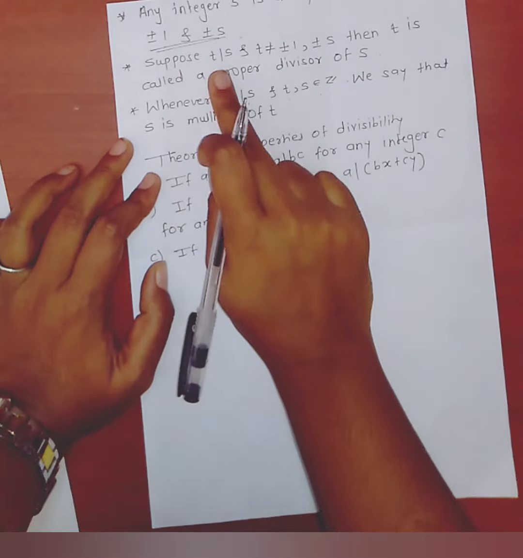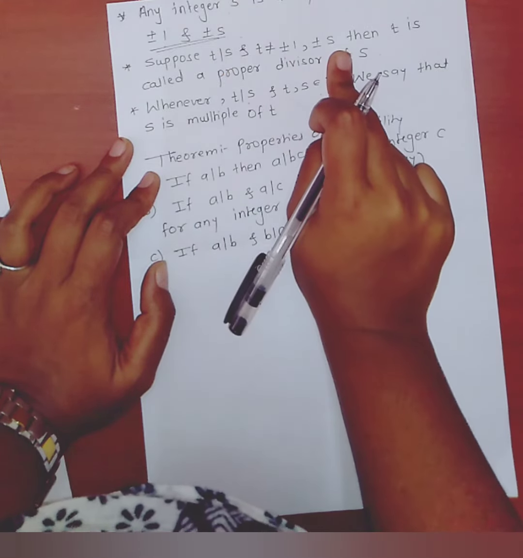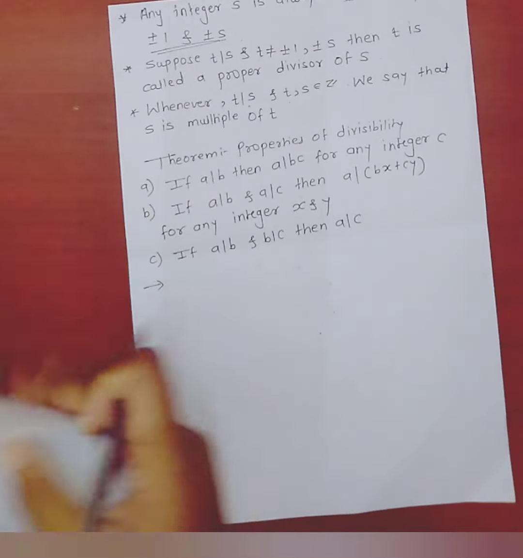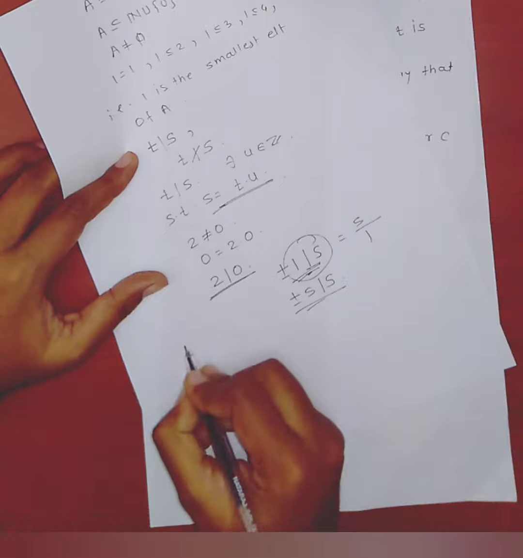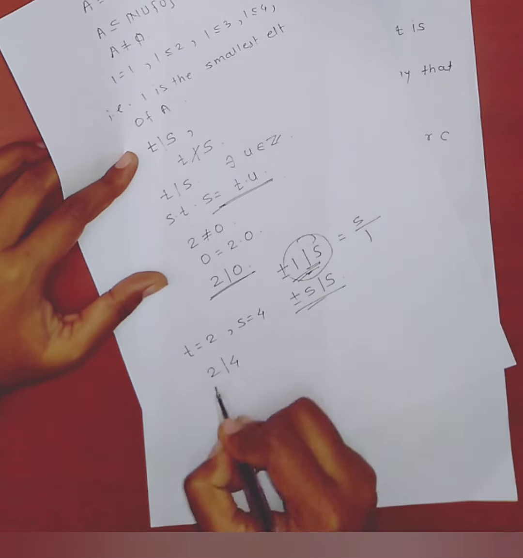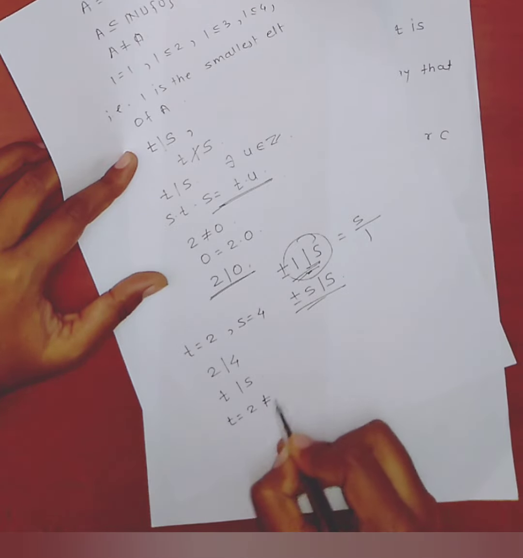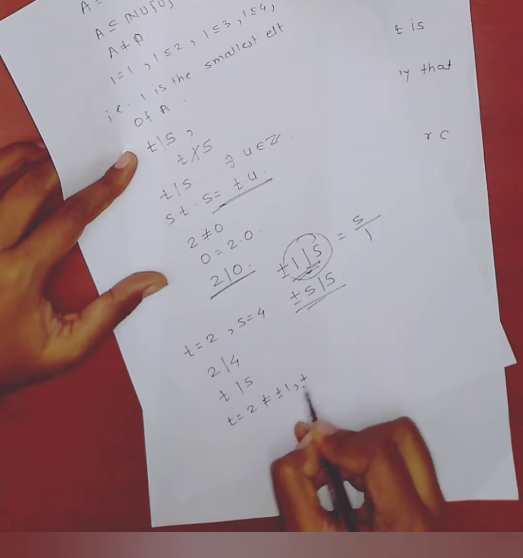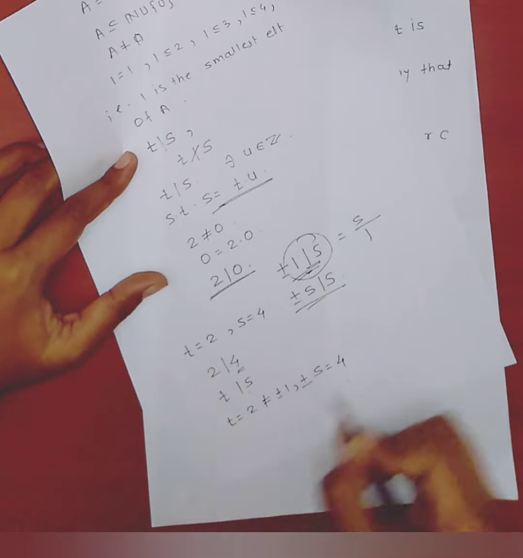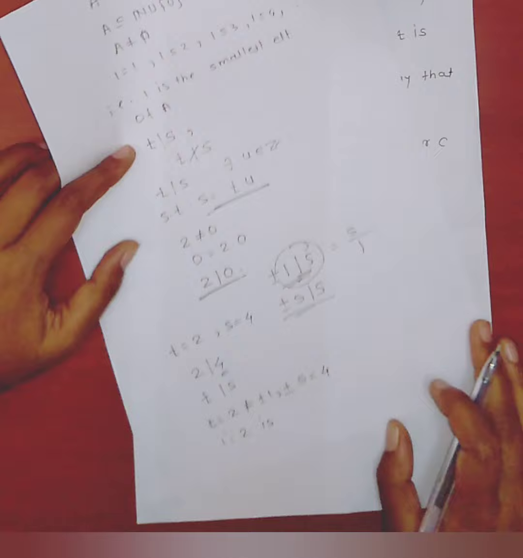Suppose t divides s and t is not equal to plus minus 1, plus minus s, then t is called a proper divisor of s. Suppose t equals 2, s equals 4. 2 divides 4, meaning t divides s. Here t equals 2, which is not equal to plus minus 1, plus minus s, where s is 4. Therefore 2 is a proper divisor of 4.